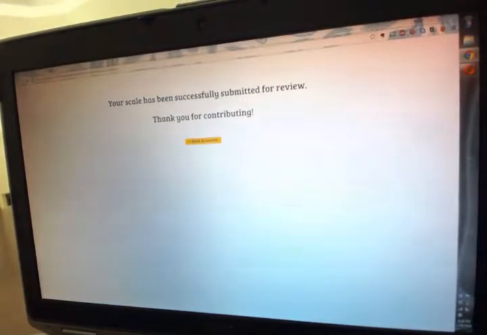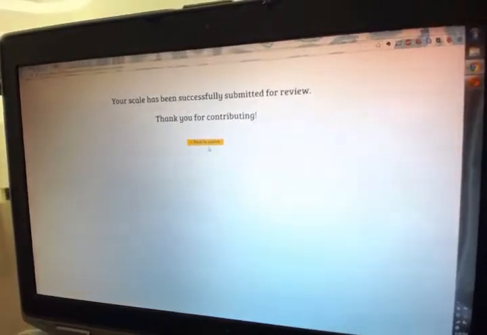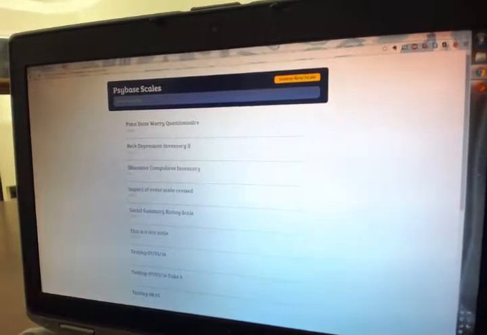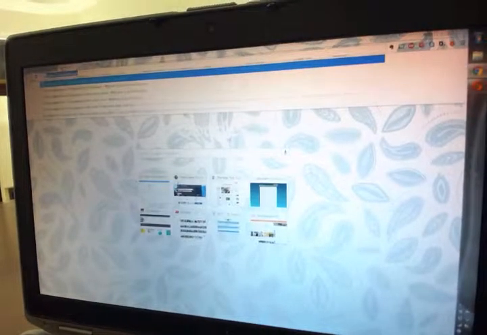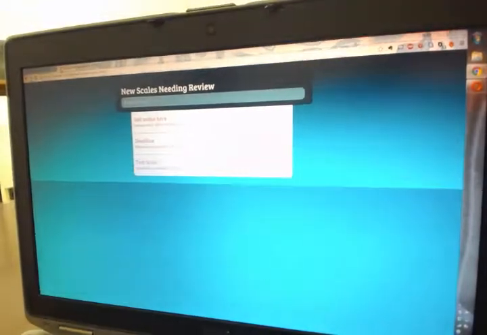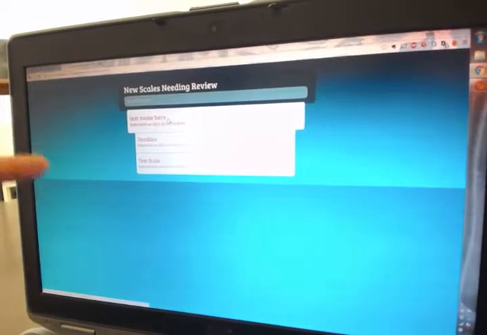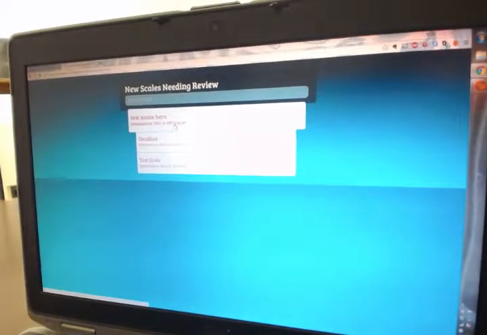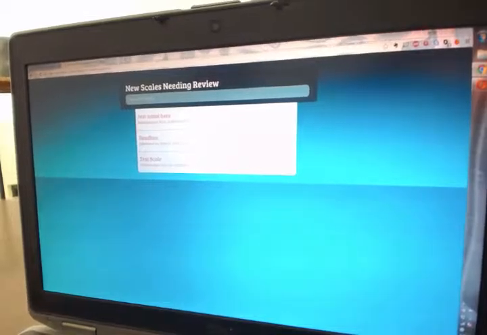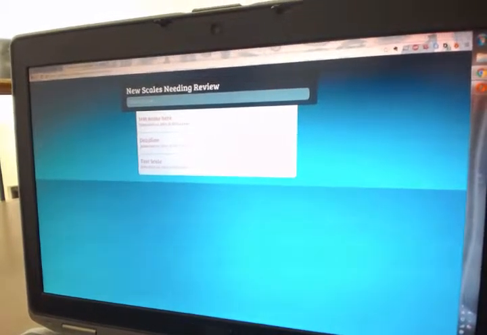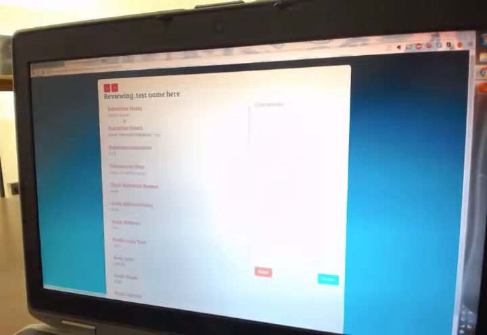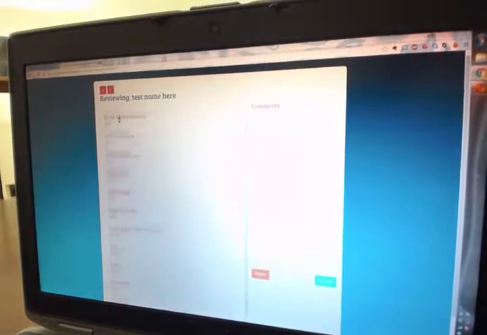And it says, thank you for submitting the scale. Now we can go back to the search. Now, we can go to the reviewer app, which is also a subset of PsyBase. Reviewer. Now you can see here, we've just gotten our new scale that we just submitted here, entered the database. So this is all scales that have not yet been reviewed. It's got a different color scheme so that you know which app you're in. And so if you click here, you can see here, this is what we've done.